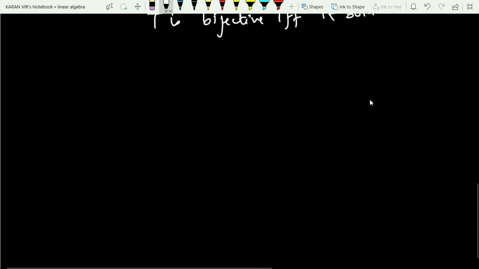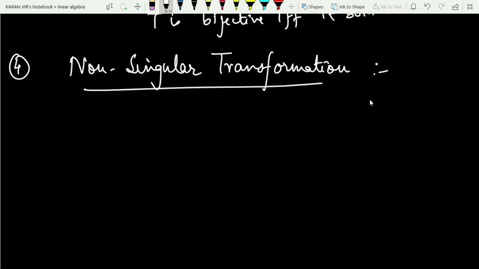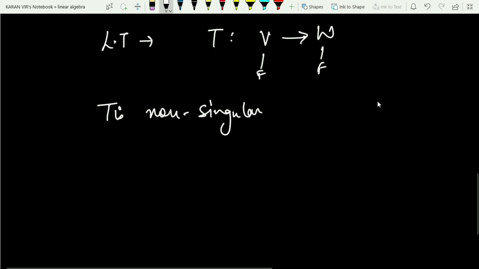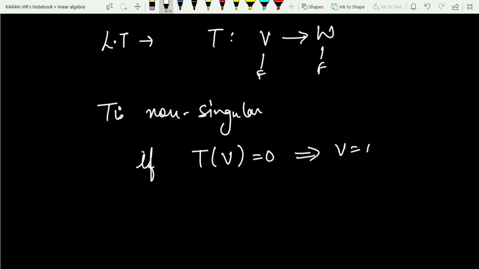Moving on to the fourth definition, which is one of the most important definitions for the day, that is a non-singular transformation. Again I will consider a linear transformation T which is defined from V to W over some field F. T will be non-singular if T of v is 0 implies that v is 0 for all v coming from capital V. In that scenario, I will say that the transformation is a non-singular transformation.